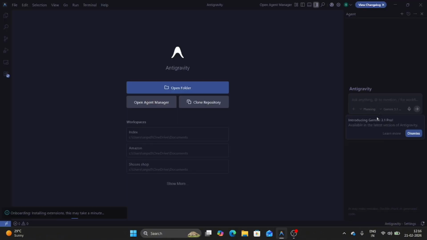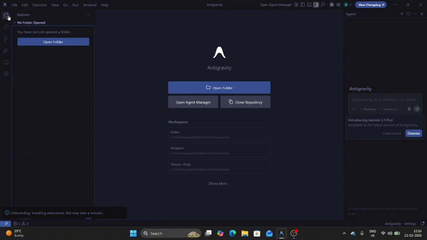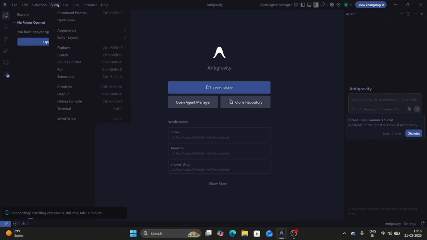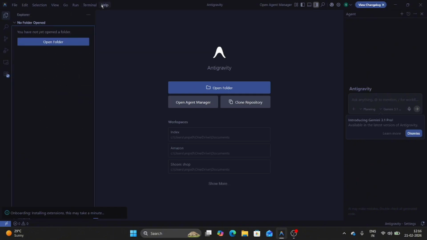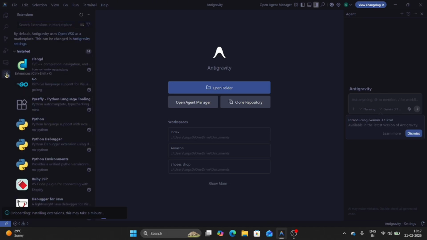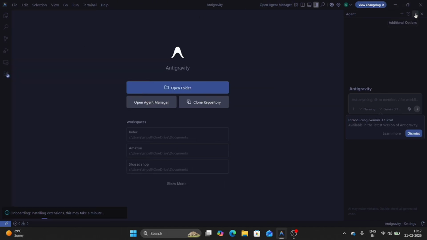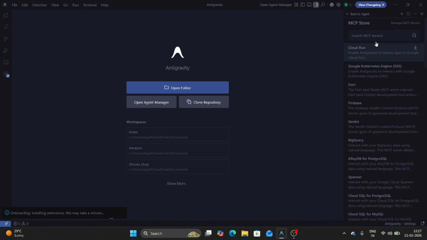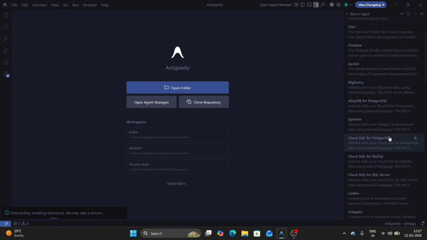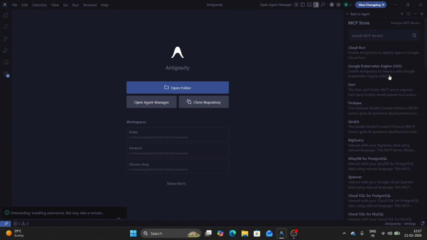Sign in is completed. You can see the agent here and open my projects. The page is almost the same as VS Code. You can use a terminal and also use extensions. Here is your MCP storage, where you can install your MCP server and all.